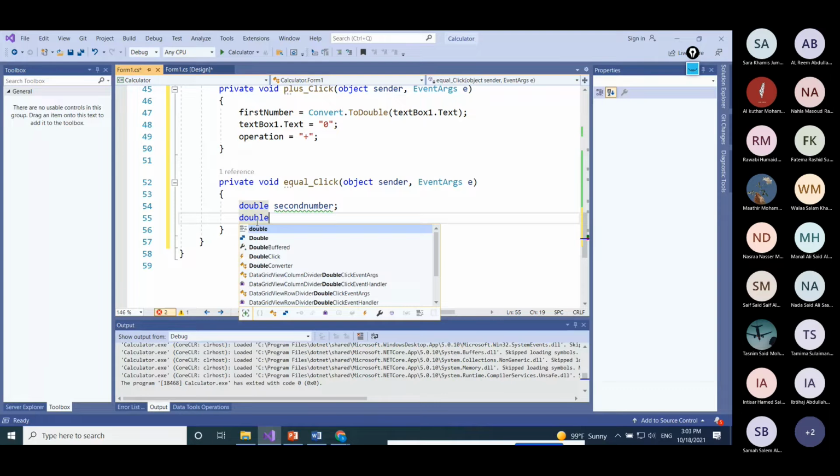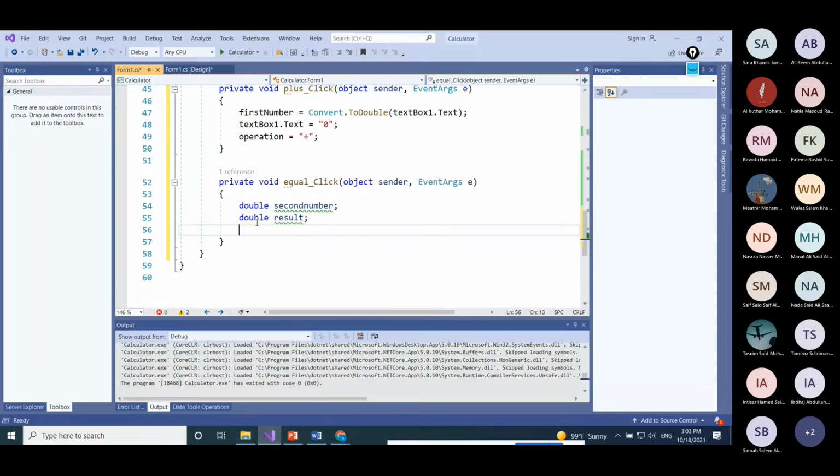This is where we will save the result and show it back to the text box. Now, second number, we will get it from the text box after we clear here. After we clear, we enter the second number. Then we will get it from here, secondNumber. Should be the same spelling exactly.